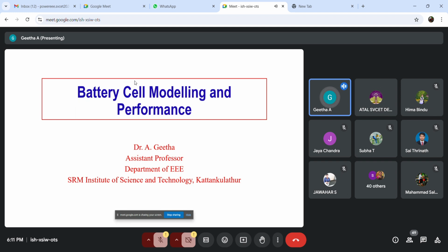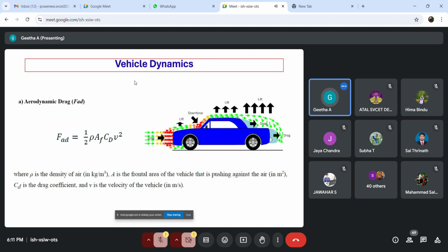So in order to know that, first we should know what vehicle dynamics is. There are different forces acting on a vehicle. For example, the traction force is the force required by the vehicle to move forward, or to drive. Apart from the traction force, we also have a set of other forces.